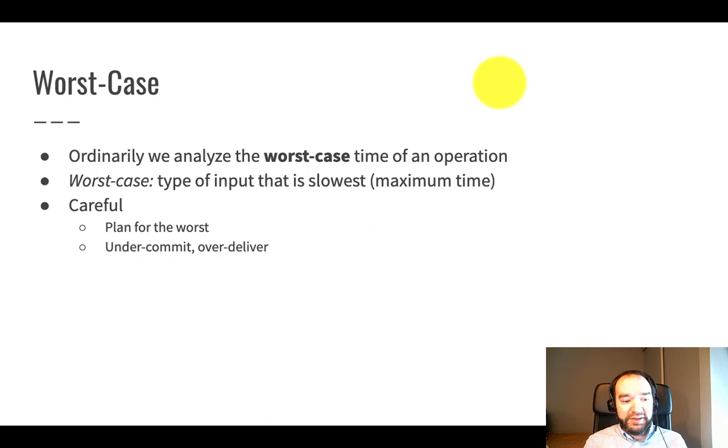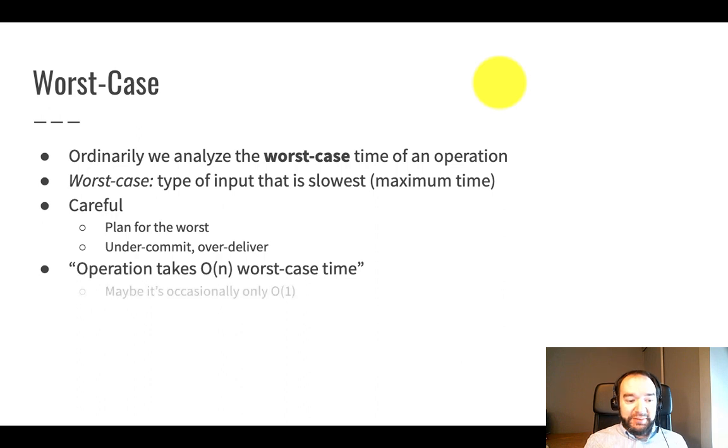This is consistent with the idea of under-committing and over-delivering. If I say that a given operation takes big O of n worst case time, for example, constructing an array and pre-filling it with default values, I'm saying that even in the worst of circumstances, the slowest possible situation, it will get done in a linear amount of time, maybe faster.